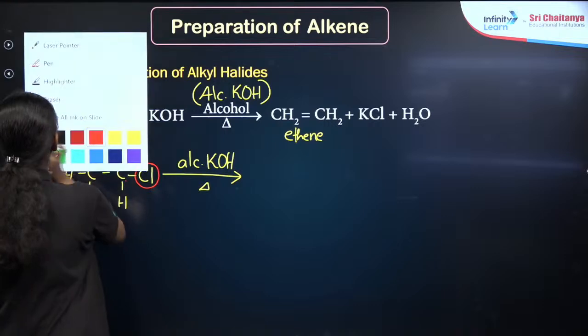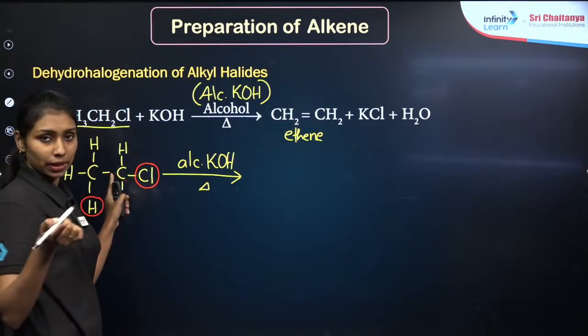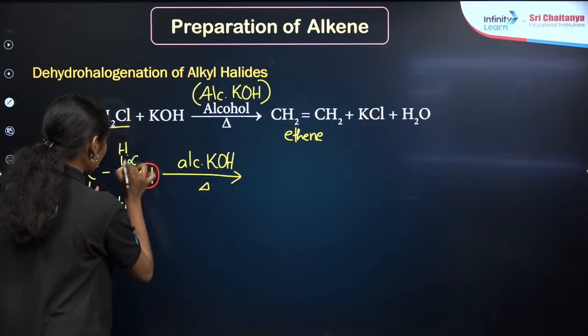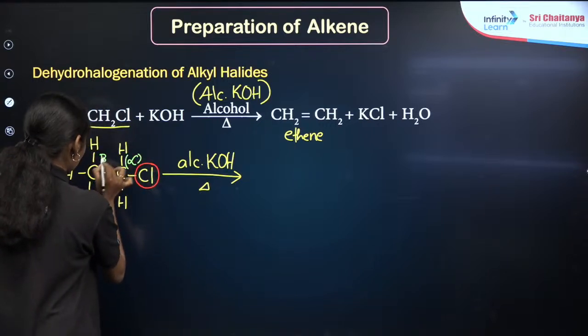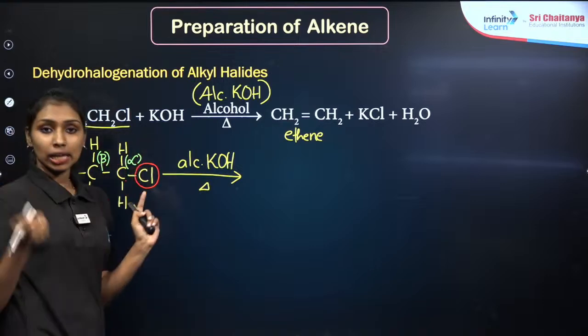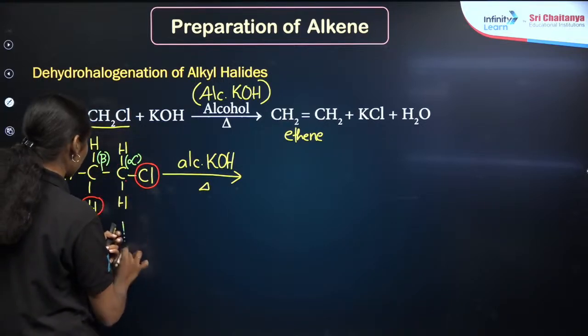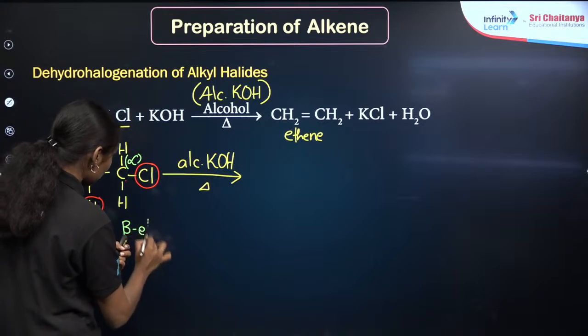If I am giving the position here, I can say that chlorine is attached to the first carbon, right? So this will be our alpha carbon. This will be our beta carbon. So here the hydrogen atom is leaving from the beta carbon atom, right? So this particular reaction is also known as beta elimination. Clear?